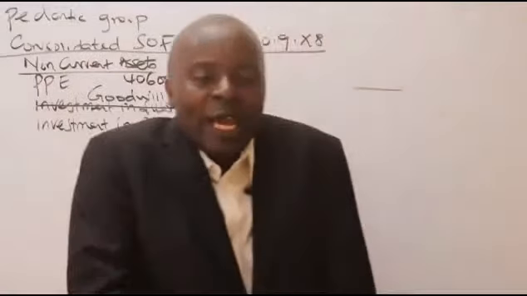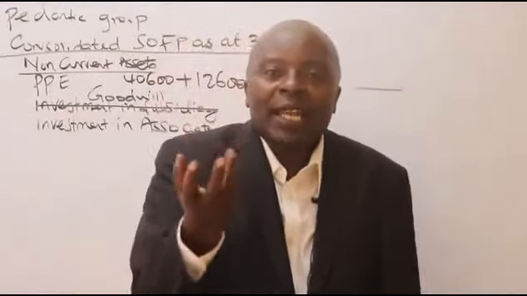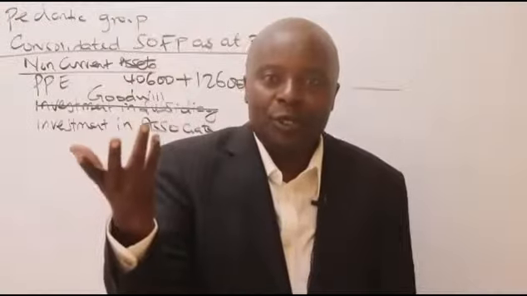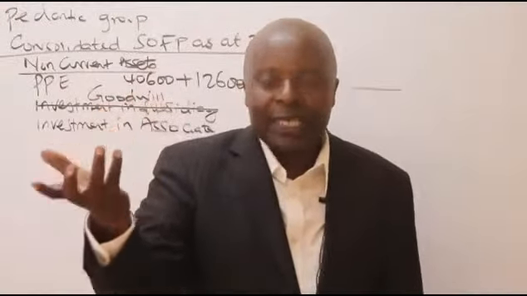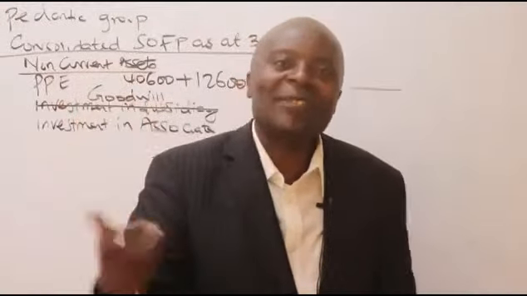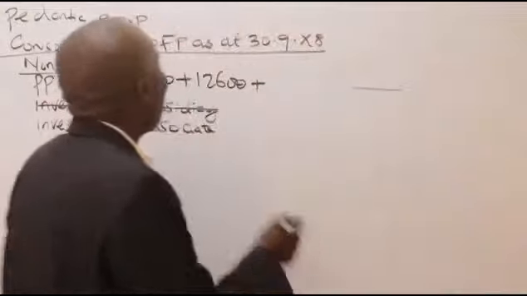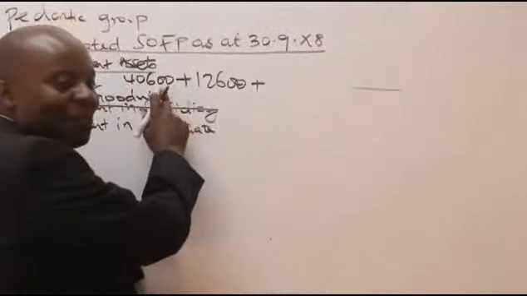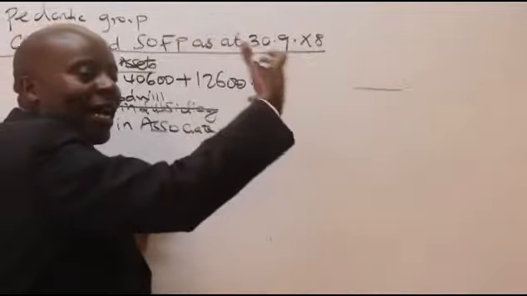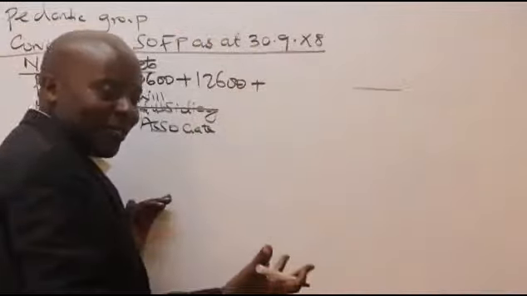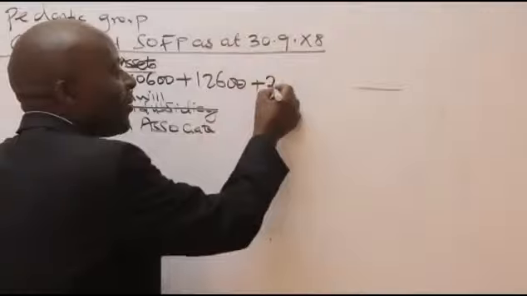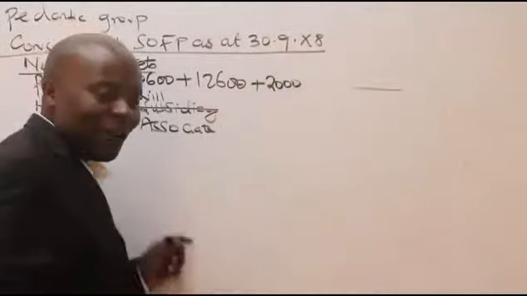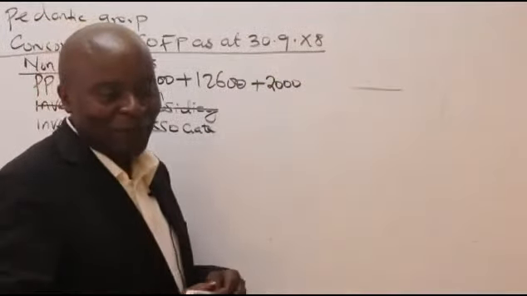So then what should I do? Once I've realized that there is a fair value, 2,000, that has not been factored in, there is no problem. What I'll do is increase my PPE because that fair valuation was higher. It's a revaluation upwards. So I'll say here plus what, somebody? Plus 2,000.